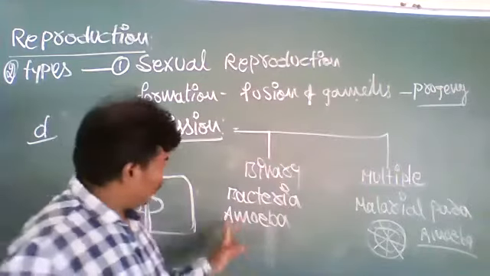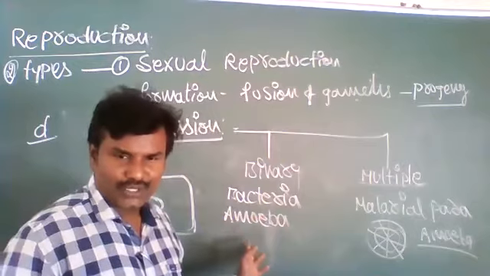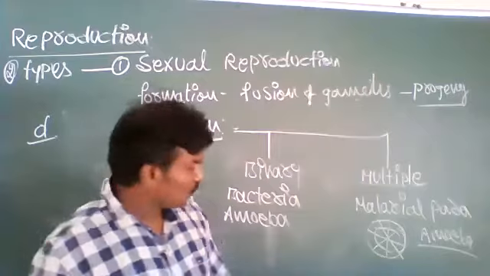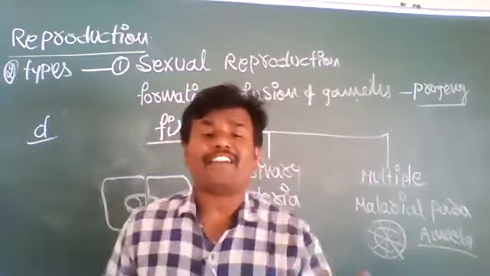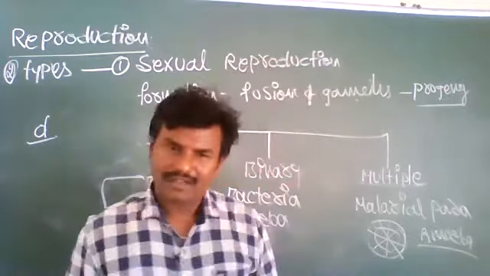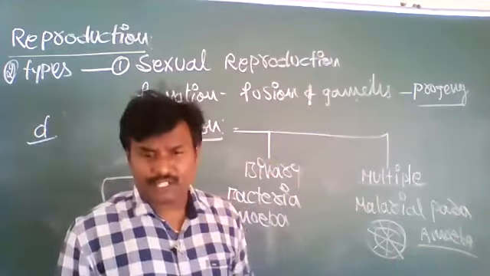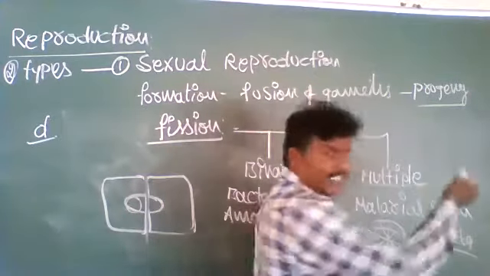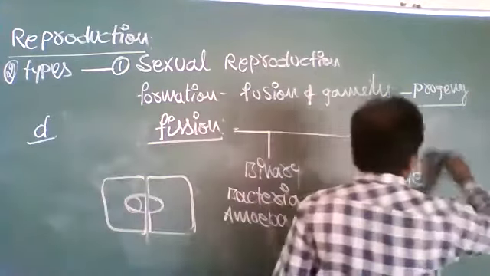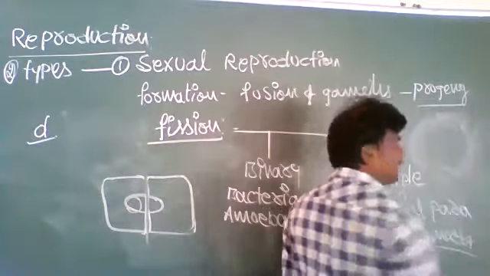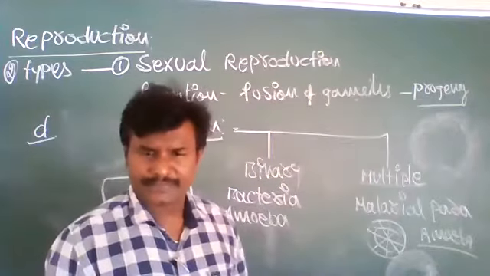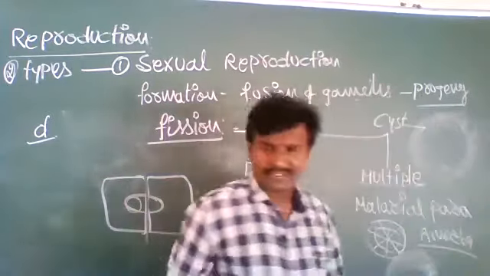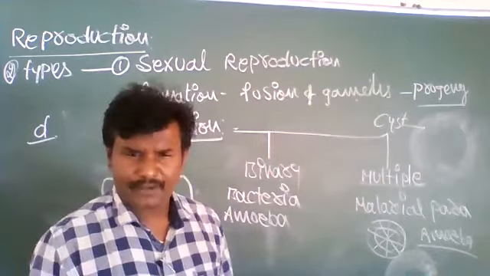Amoeba shows two types of fissions. It will show binary fission and multiple fission. It depends upon favorable conditions. When unfavorable conditions are found, the amoeba forms a thick covering around its body. This is called a cyst.